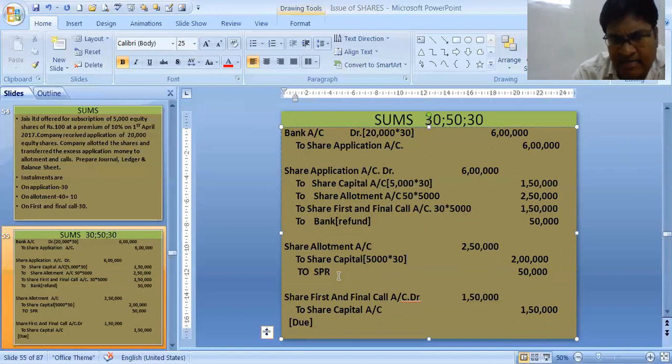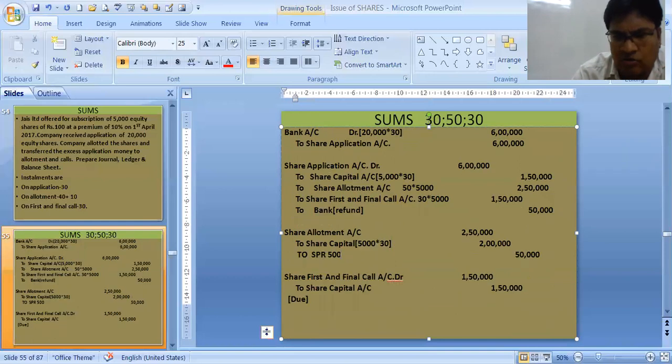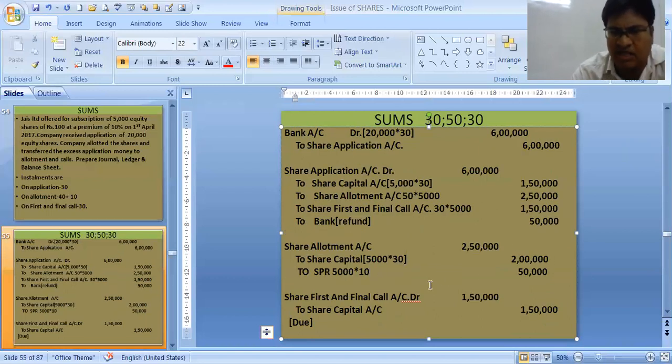And SPR is 5,000 into 10. Why? Because SPR was 10 rupees each. So 2,50,000 is used like this.